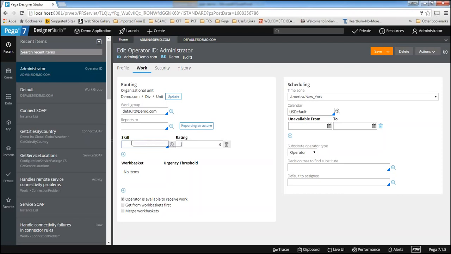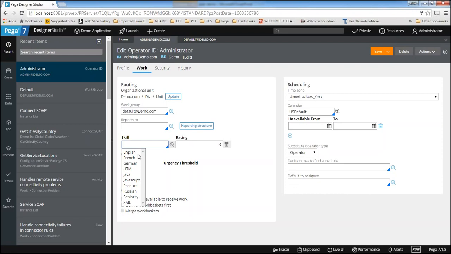So these are the out of the box options. When I use the word OOTB, it means out of the box, that means what came with the product. When you install PRPC, that is a product, so whatever came with the product is called out of the box. Whatever you implement on top of PRPC is called customization or custom.